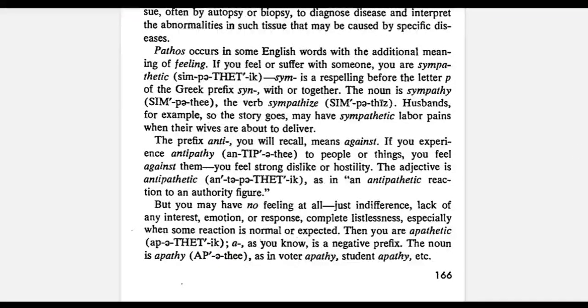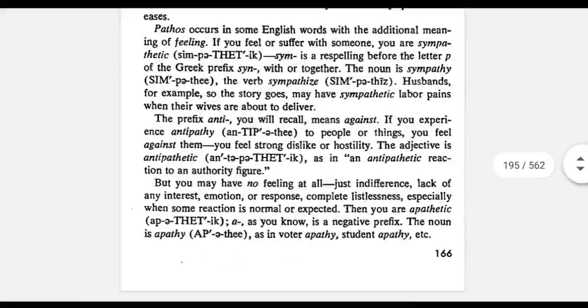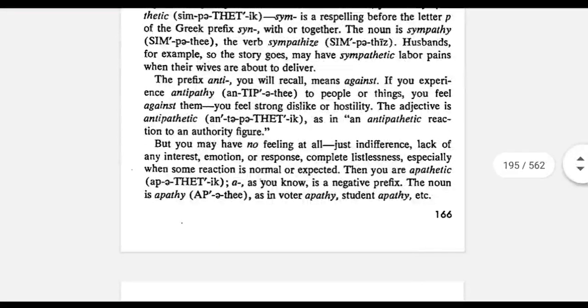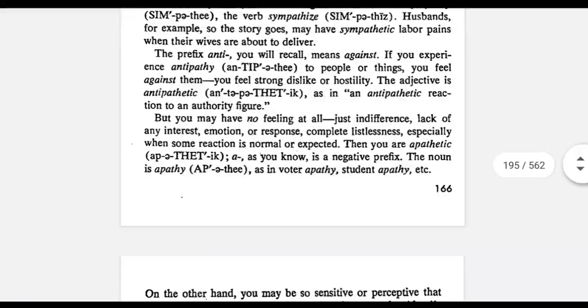Pathos also means feeling. So some of the words relating to this are sympathy. Sympathy has two roots, sym, S-Y-M, which means with or together, and pathos, which means feeling. So having the same feeling. For example, during labor, the husbands sympathize with their wife. So they share the feeling, or they feel sorry for their wives, or they feel that pain.